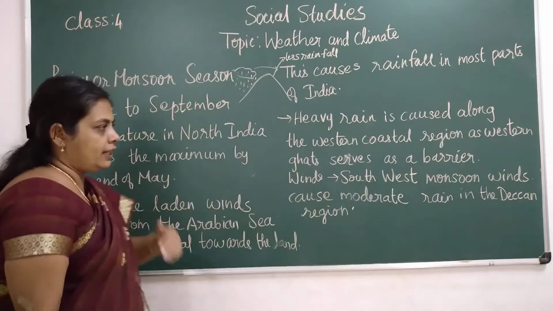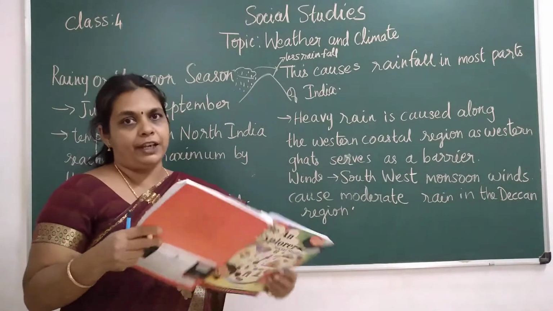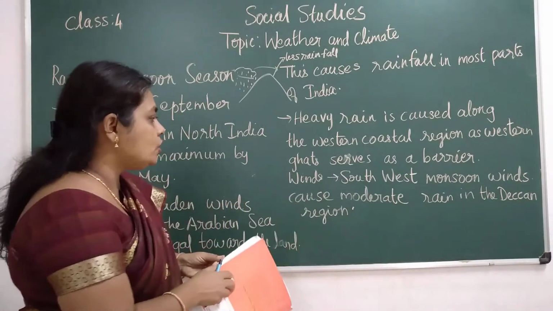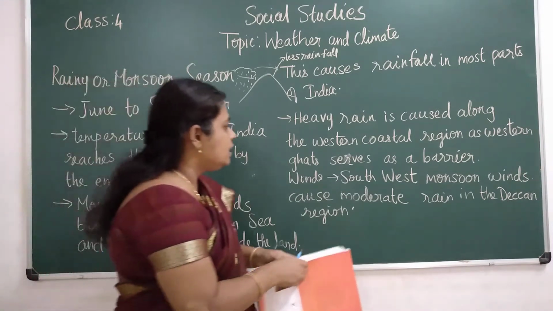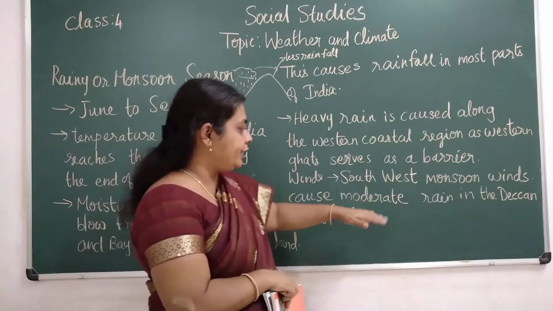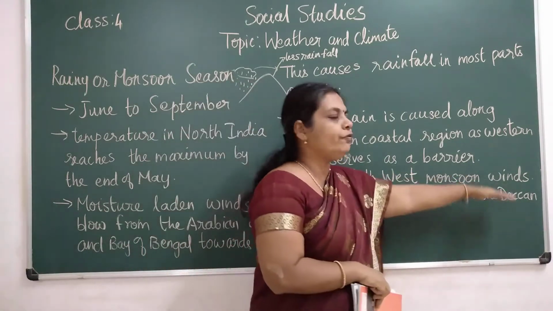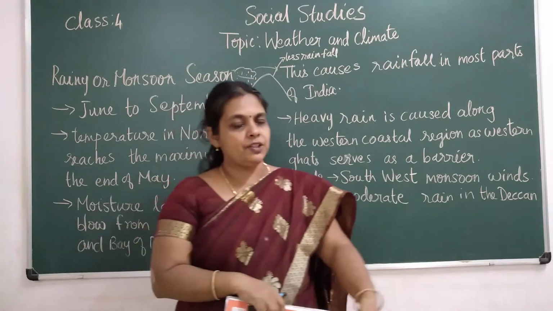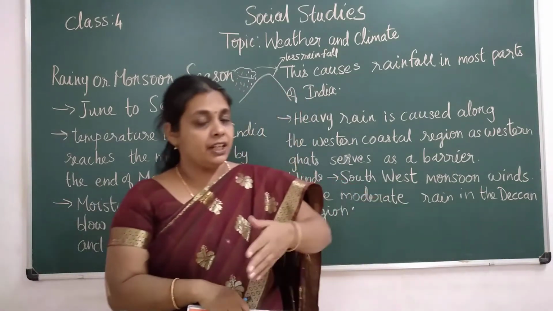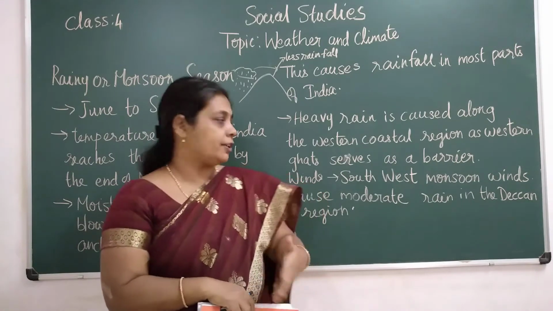The next one, as I told you, the winds blow over from the Arabian Sea and Bay of Bengal. Those winds are called southwest monsoon winds. They bring the rain, children. Nowadays you could have observed, children, every afternoon it rains. It is all because of these southwest monsoon winds only.